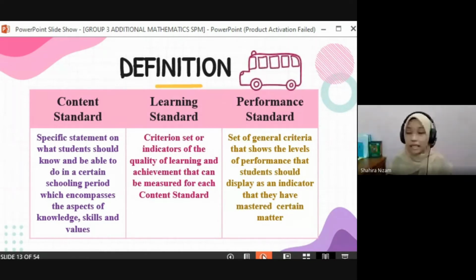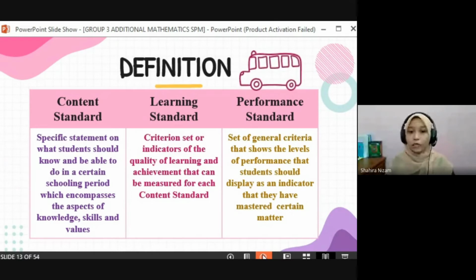The learning standard is specific to the subtopic, which is the indicators that the student must achieve in that subtopic, such as for the composite function. So what are the things that the student needs to achieve in the composite function?